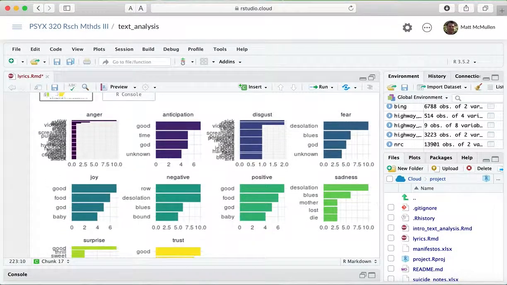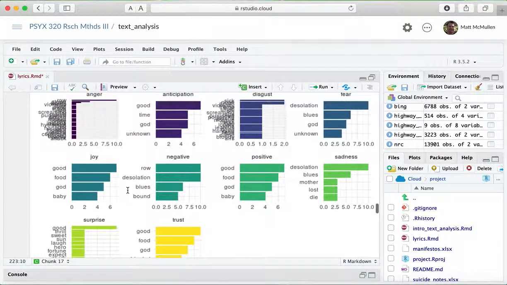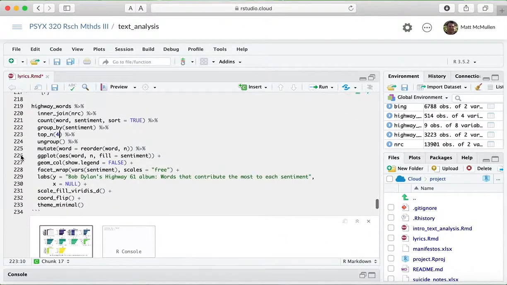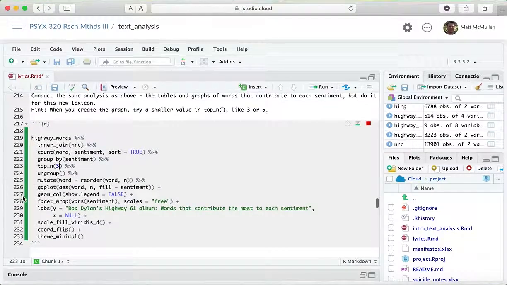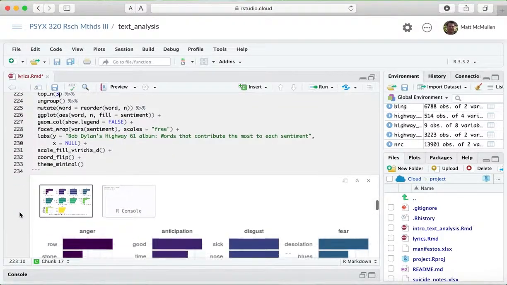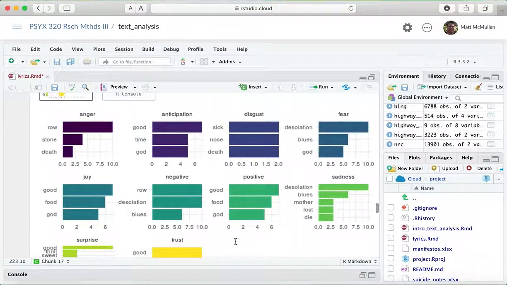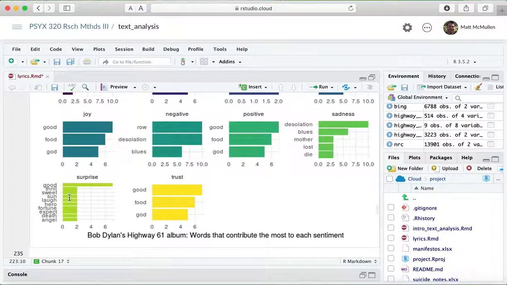Oh yeah, see, even that didn't work. Look, that's all messed up. It worked for some of them, but a couple of these are messed up. So I think I'm going to try 3 instead. I think that worked. Yeah, see, that looks a lot cleaner. The nice thing is there aren't that many ties. There's some ties here, but it stopped at 2. I think the problem is if we get into 1, then there might be 30 words or something that only appear once, and so it'll just include all of them.